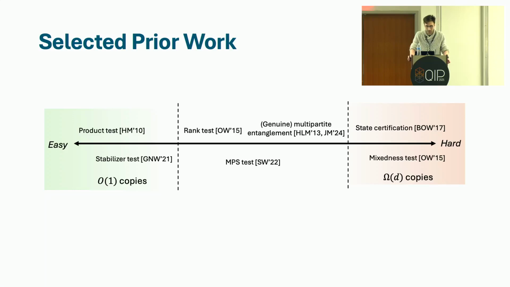On the other end of the spectrum are tasks which require only a constant number of copies to accomplish successfully. So for example, the product test of Harrow and Montanaro uses just 2 copies of the unknown state to determine whether it's a product state on n qubits or far away from being so. And in this intermediate region, we have problems of an intermediate complexity. So for example, this genuine multipartite entanglement property is something we heard about earlier in the program during Adam Bouland's talk on the state hidden subgroup problem. The rank test is fairly self-explanatory. It's just testing whether or not a state has low rank.